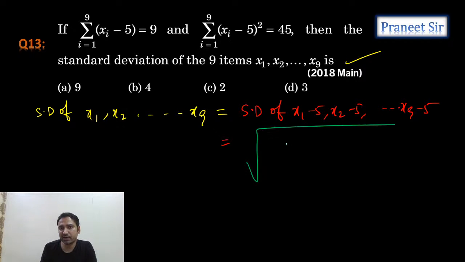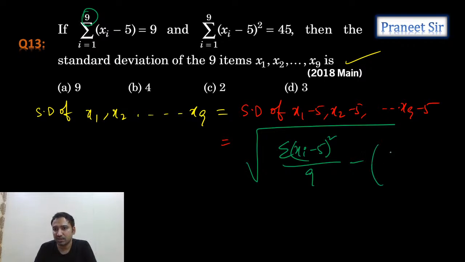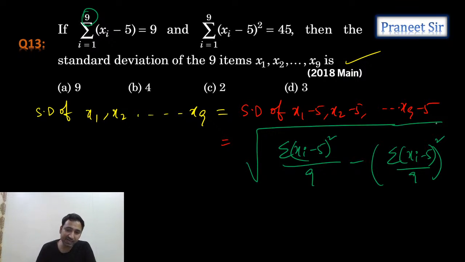This is nothing but the square root of sigma xi minus 5 whole square by n. So here n is 9 observations, minus sigma xi minus 5 by 9, whole square only, right? Is this the formula to calculate the standard deviation of these 9 observations?